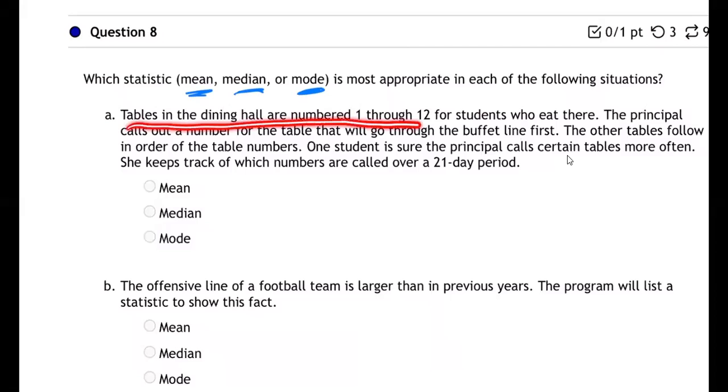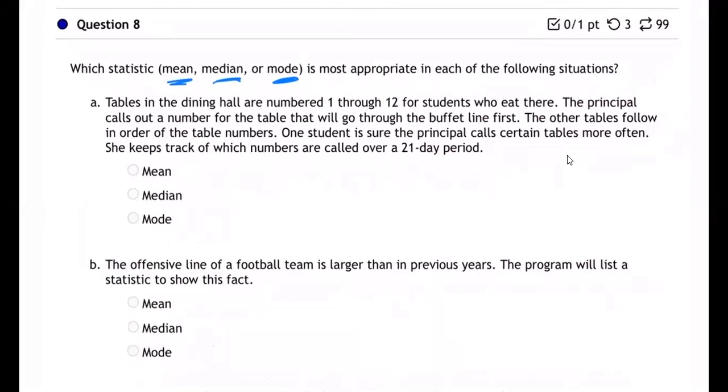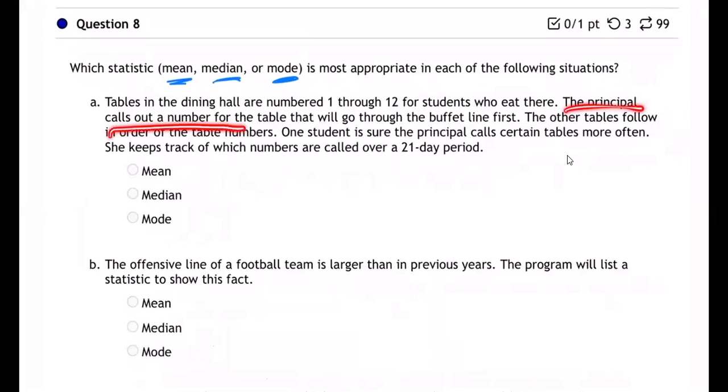Tables in the dining hall are numbered 1 through 12 for students who eat there. The principal calls out a number for the table who will go to the buffet line first. The other tables follow in order of the table numbers. One student is sure the principal calls certain tables more often. So, is the principal being unfair?